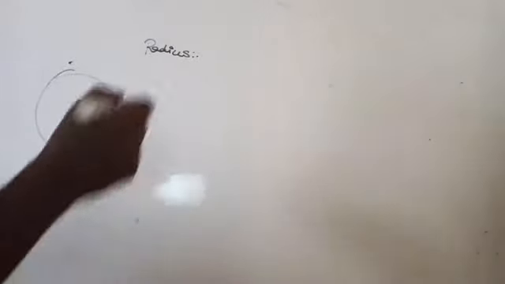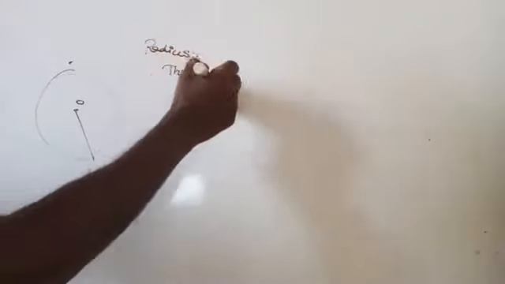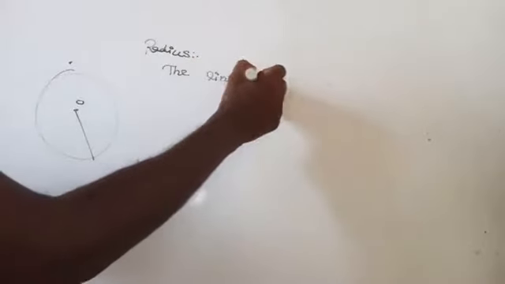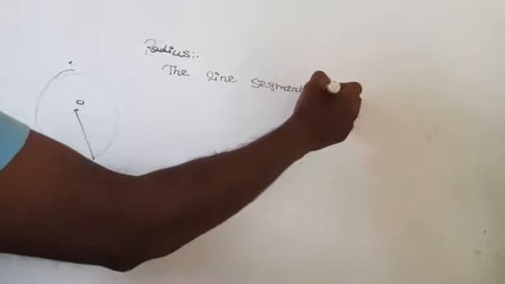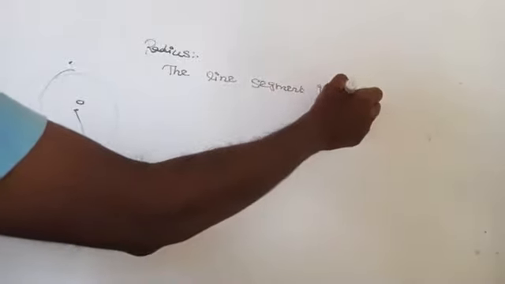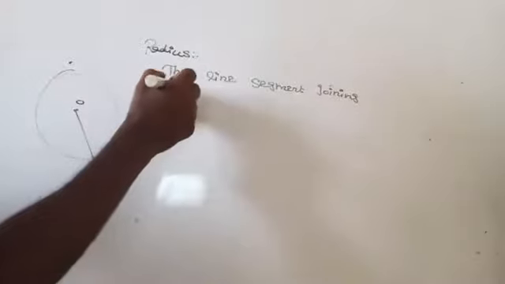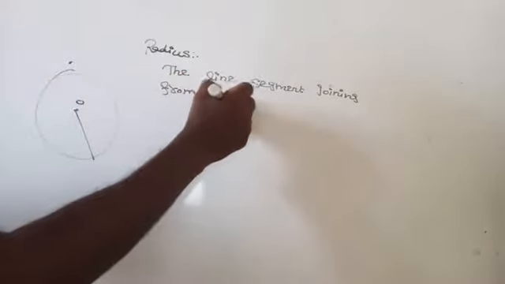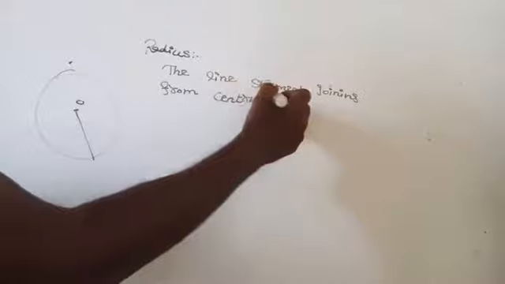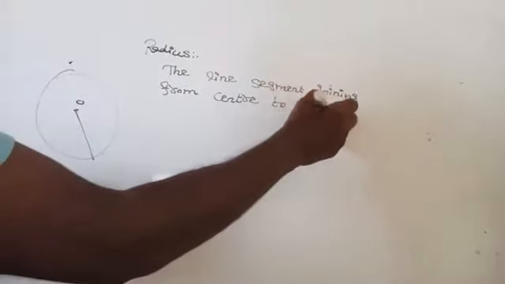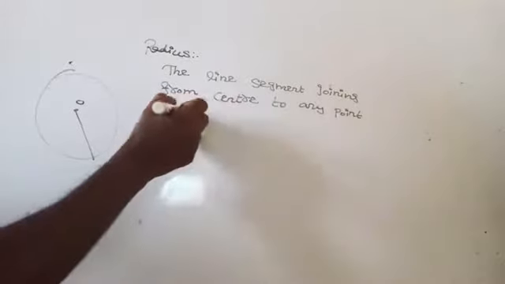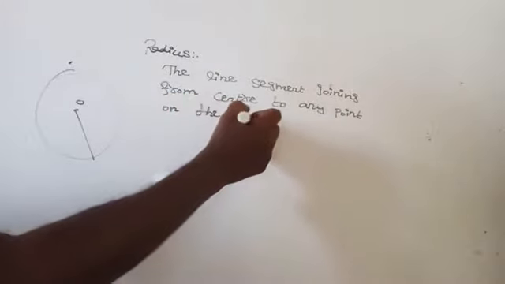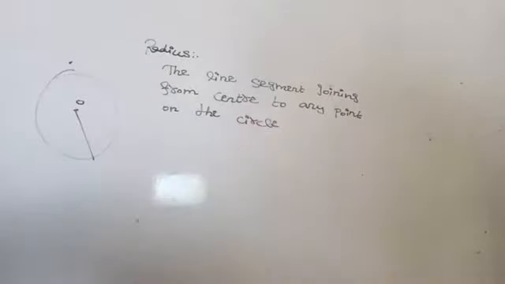The line segment joining from the center to any point on the circle is called as what? Radius.